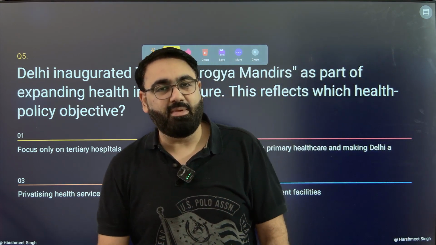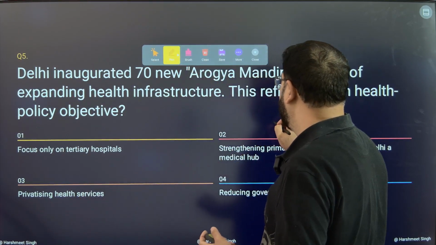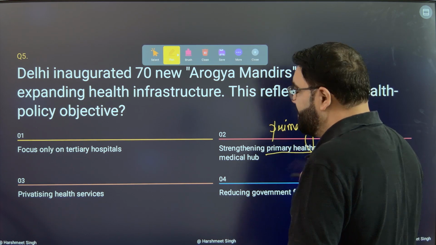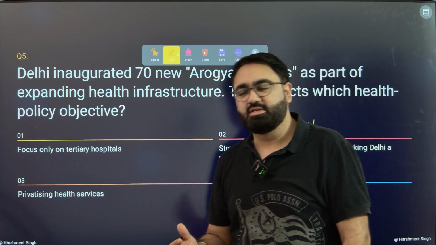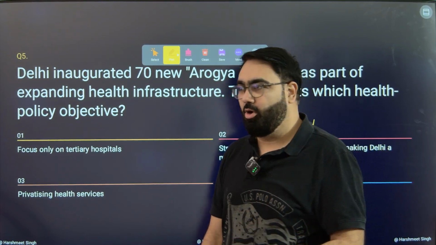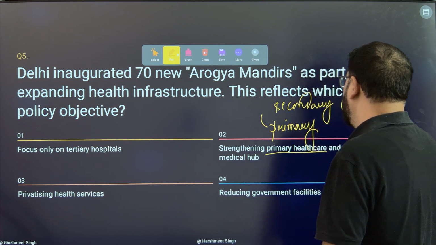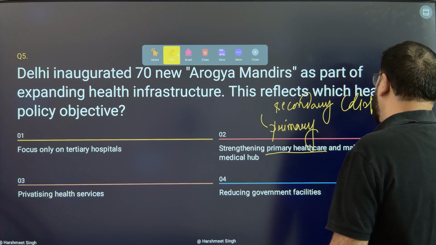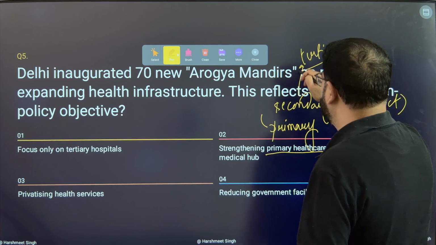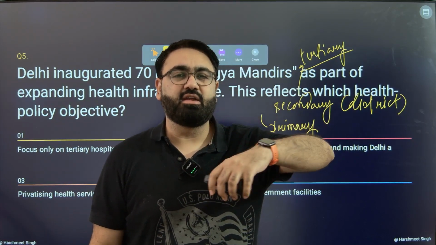Now, please remember the government health infrastructure is usually divided into 3 tiers. At the bottommost level, you have the primary healthcare. So primary healthcare basically means the government OPDs where you can go and visit the doctor. They do not have admission facility, so they do not have facility where you can get admitted or can get operated. Above that is secondary. Secondary is usually the district hospitals that you have. And if the matters even don't get resolved there, then you have tertiary level. So tertiary, for example, a specialist hospital such as, let's say, AIIMS that we have in Delhi. So this is the tier 1, tier 2, tier 3 structure.